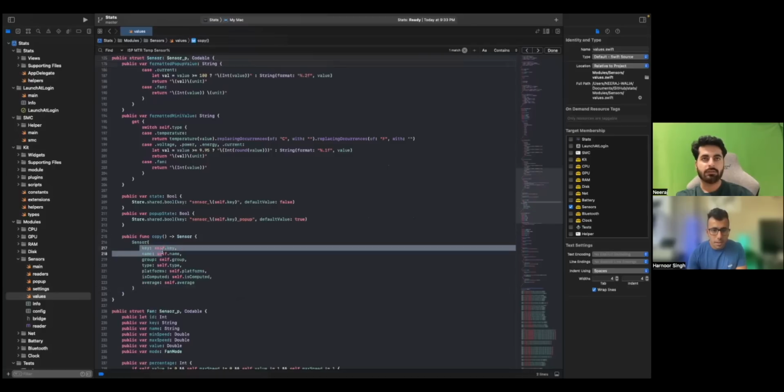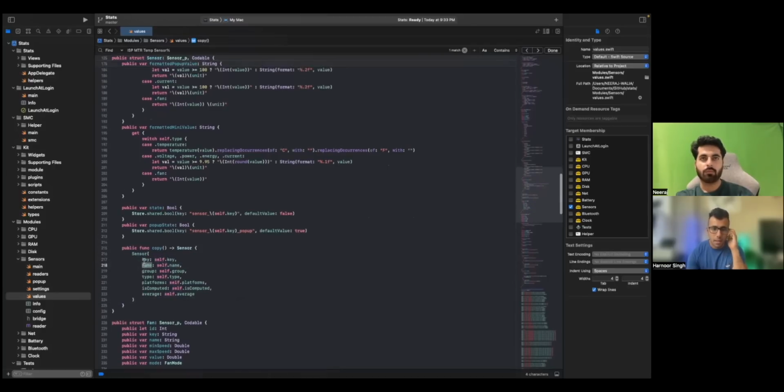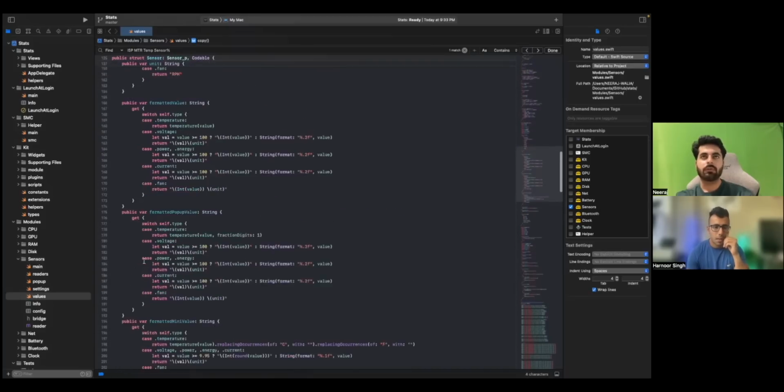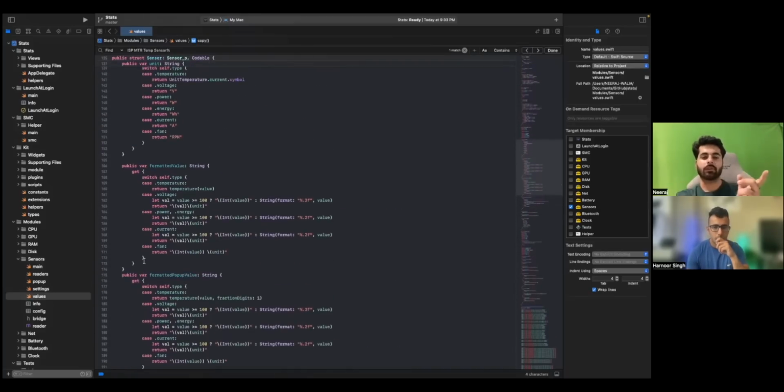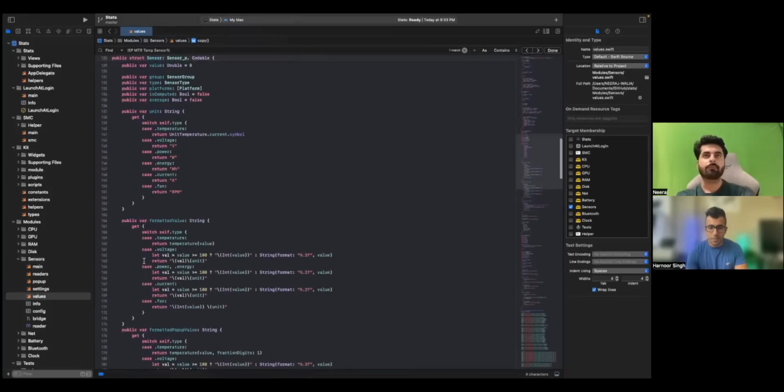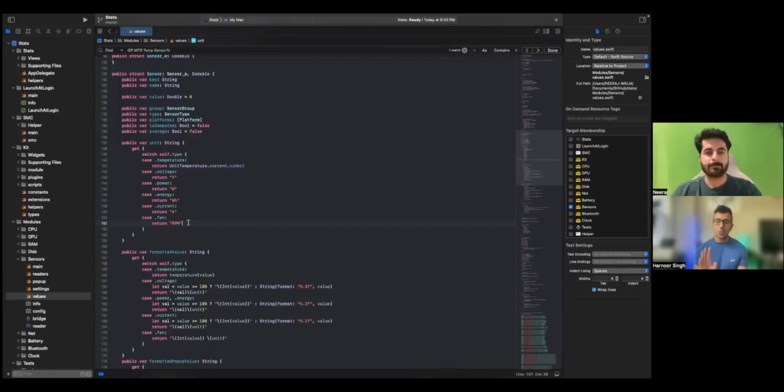Oh, it is mapping it to key, name, and all. Yeah. And we want to just verify the name, but the change will be in that line only, right? Correct. 100% right. Now, the question is, how will you decide whether it should be renamed to ISP or image signal processor?